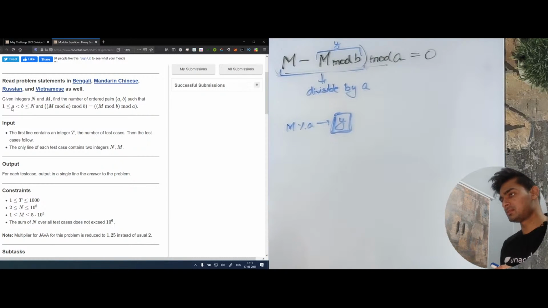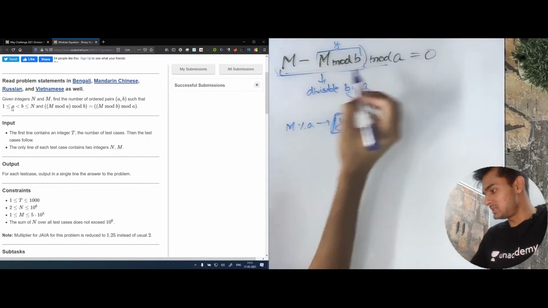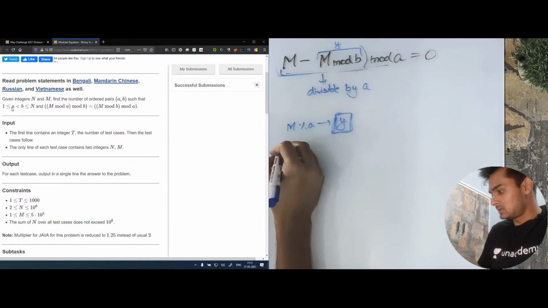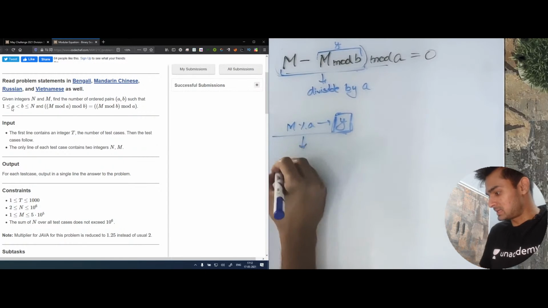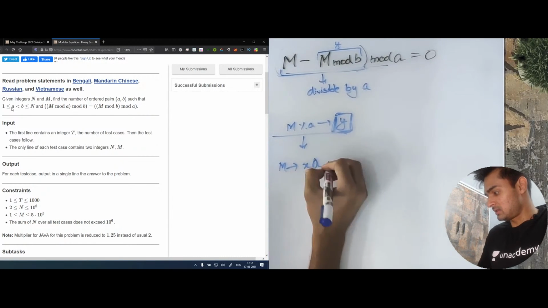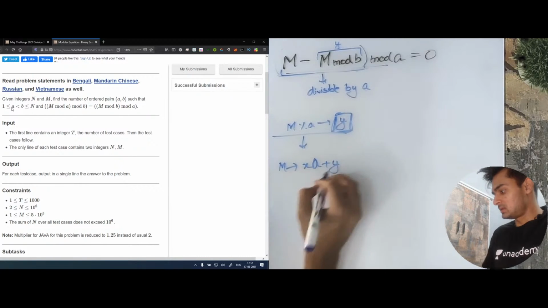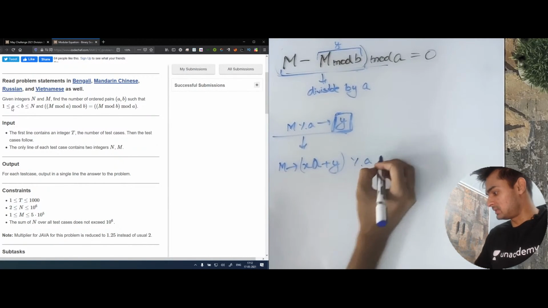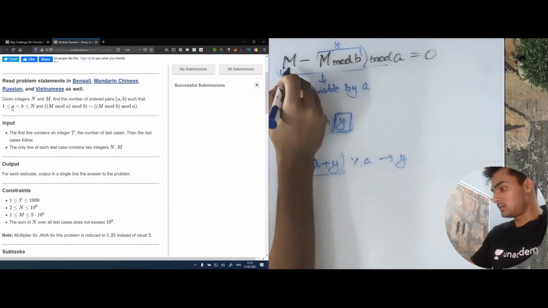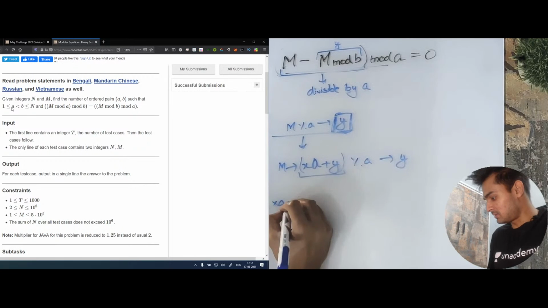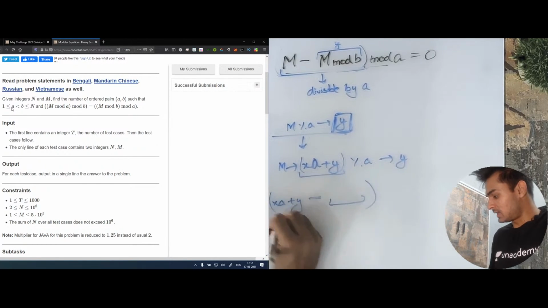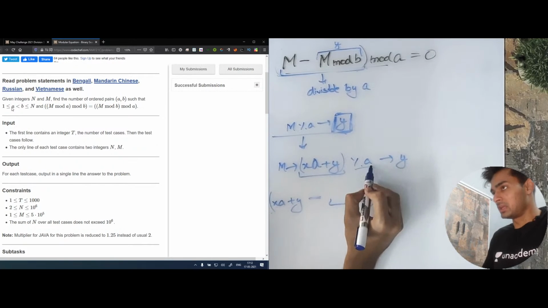Because as you can see, if we try to write this, m will become some x times a plus y. So when you take mod with a, this gives us y. So when you subtract, xa plus y minus, now you need to subtract something such that this complete value becomes divisible by a.